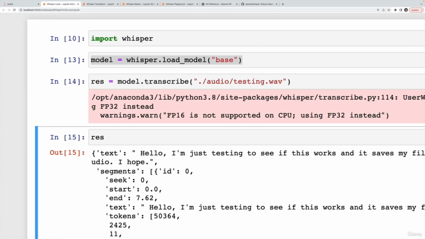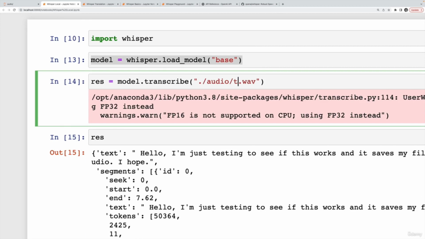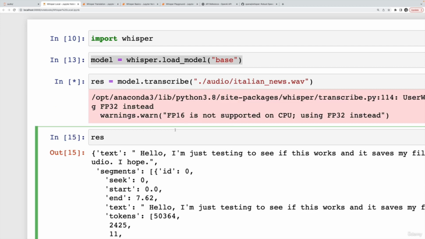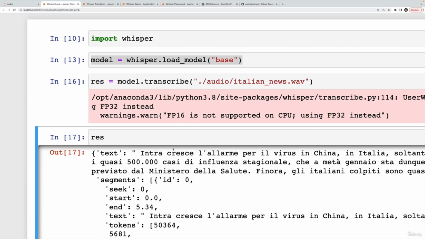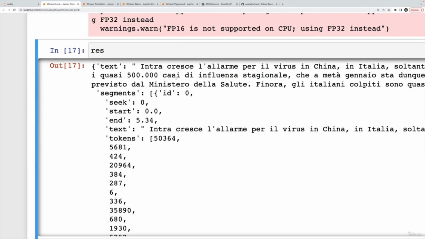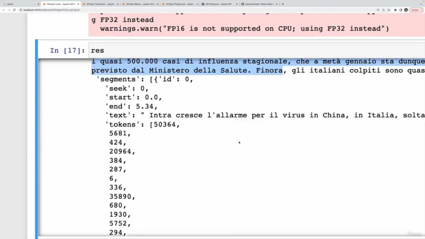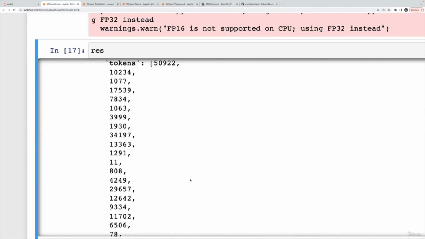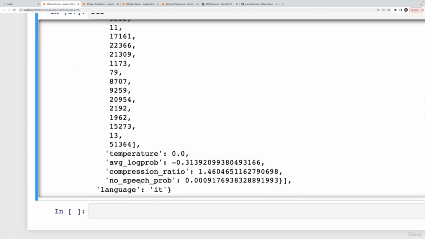So I'll also show it does work. Like if I use the Italian news.wave file, it will transcribe other languages, just like it does using the API. I don't have to specify that it's Italian. It figures it out. It transcribes Italian for me. And then down at the bottom, it's going to say somewhere, language is Italian, IT.